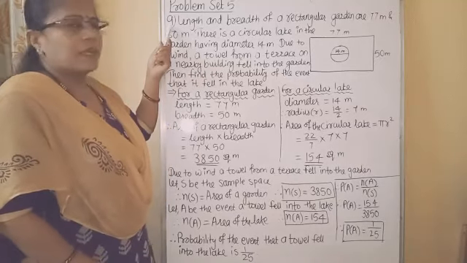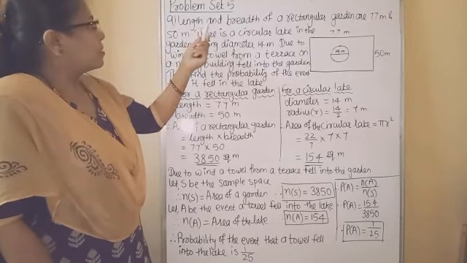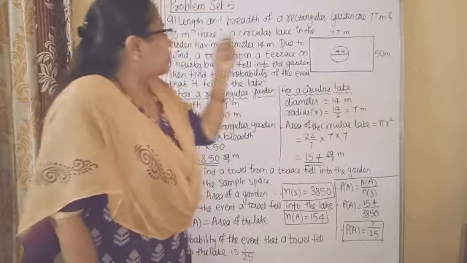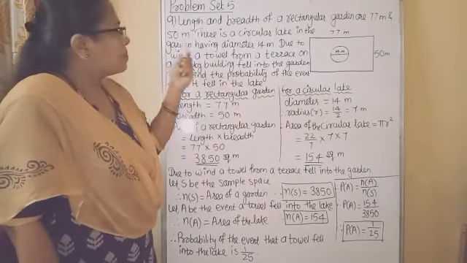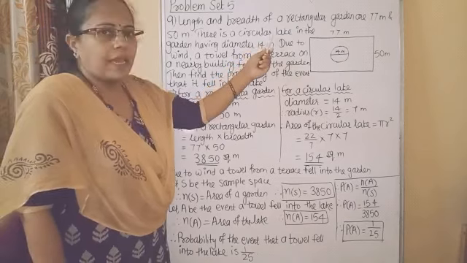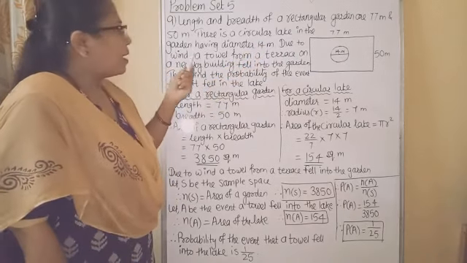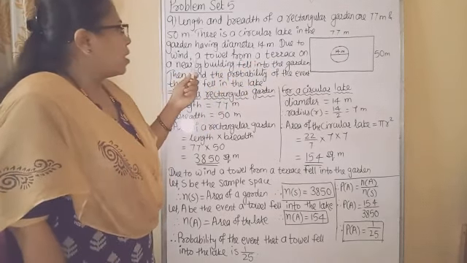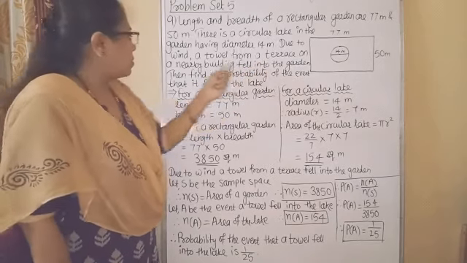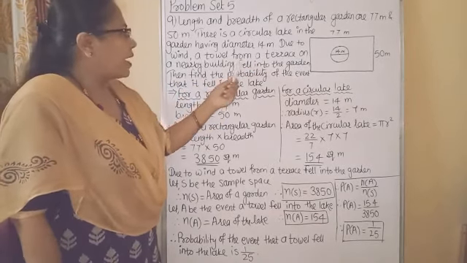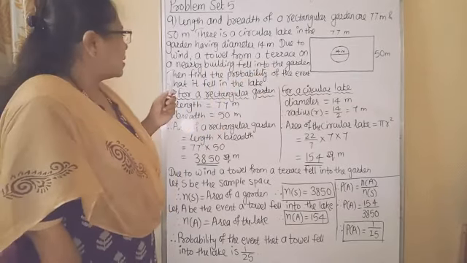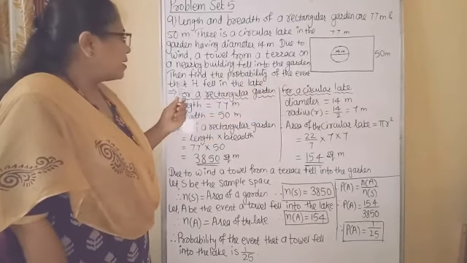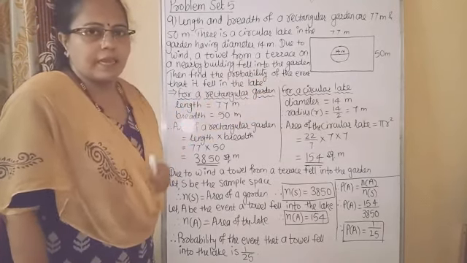Next question is question number 9. Length and breadth of a rectangular garden are 77 meter and 50 meter. There is a circular lake in the garden having diameter 14 meter. Due to wind, a towel from a terrace on a nearby building fell into the garden. Then find the probability of the event that it fell in the lake.